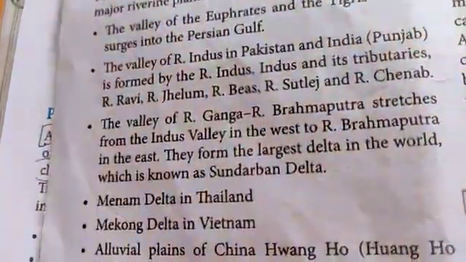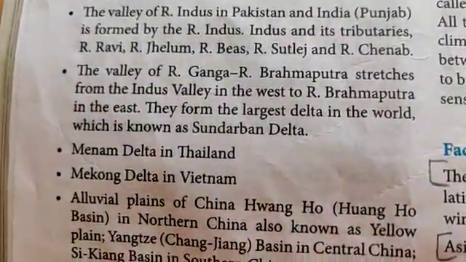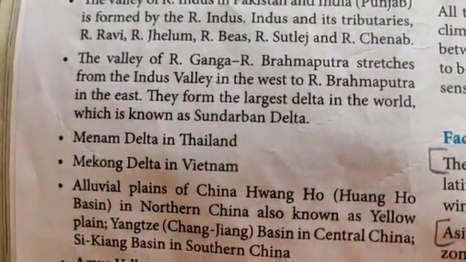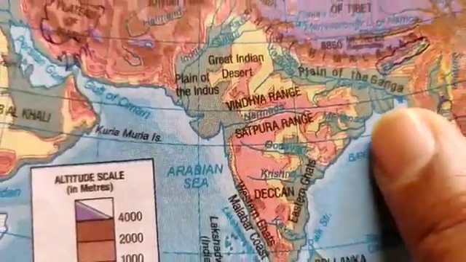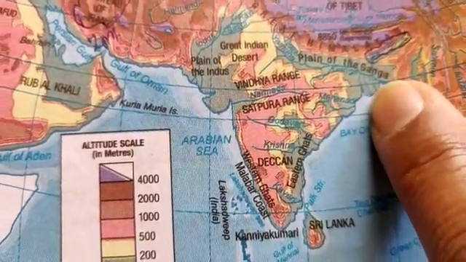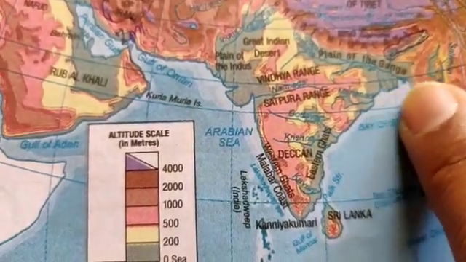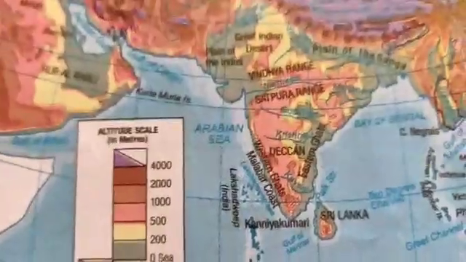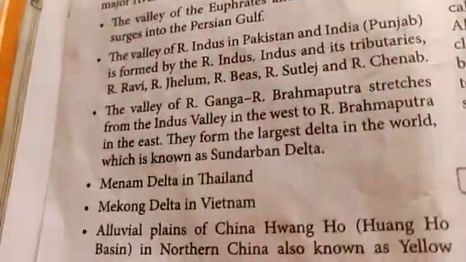Now the valley of river Ganga and river Brahmaputra stretches from the Indus Valley in the west to the river Brahmaputra in the east. They form the largest delta in the world, which is known as the Sundarban Delta. So this is the Sundarban Delta. Here river Brahmaputra is coming to meet river Ganga, and their distributaries form a large network of delta, which is the largest in the world.